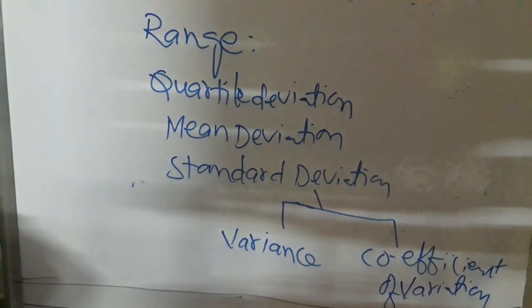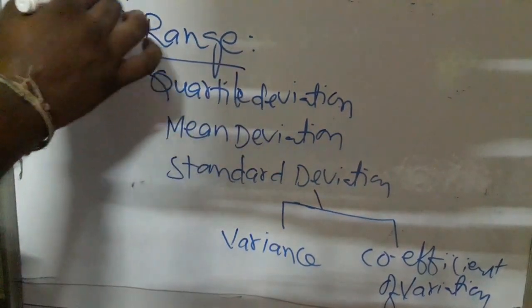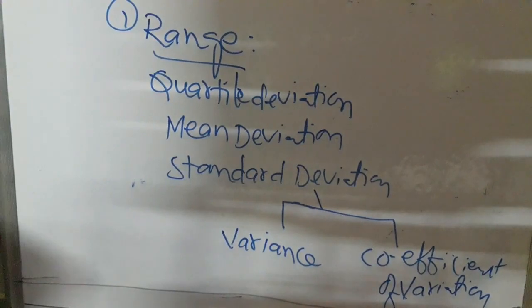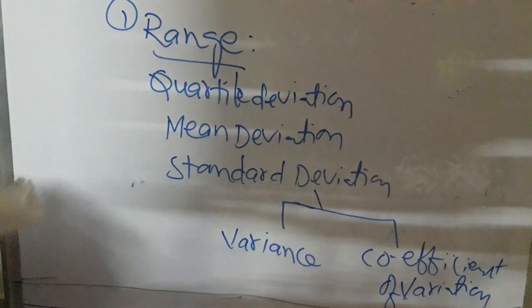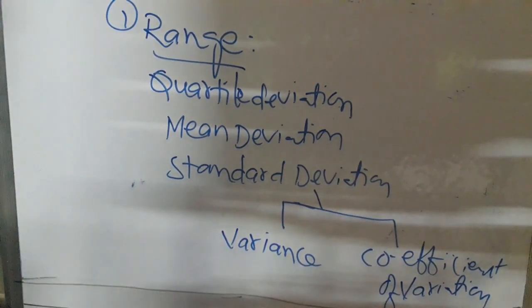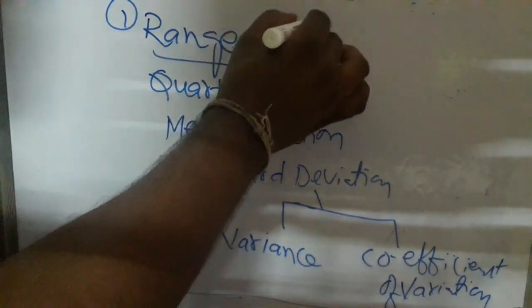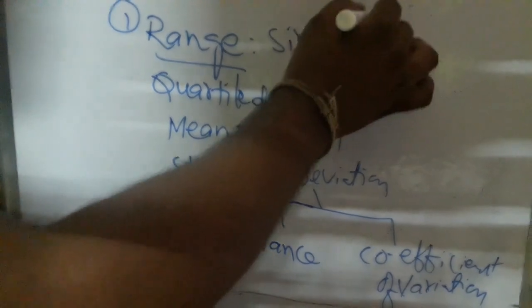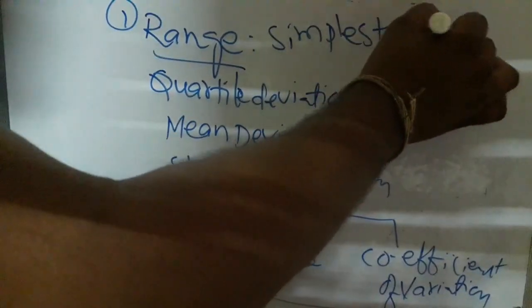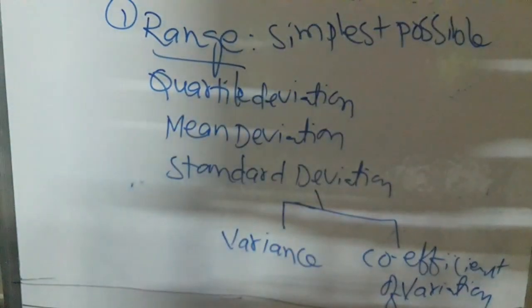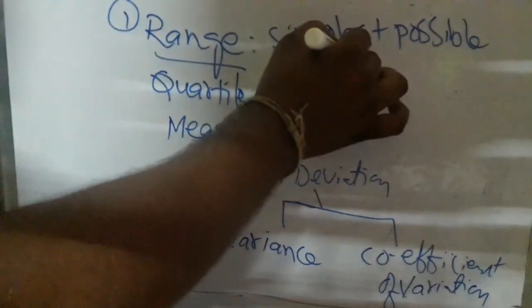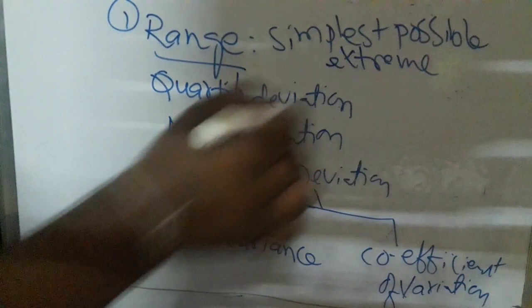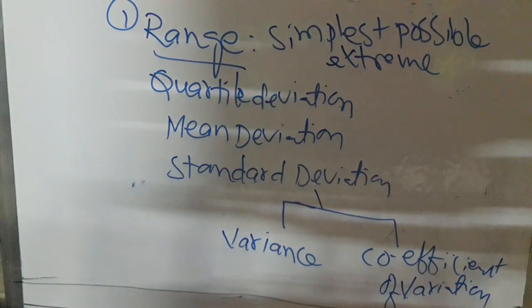So first we discuss about the range. This is the first one. So what is range? Range is the simplest possible measure of dispersion. It is a rough measure of dispersion because it is affected by extreme values.